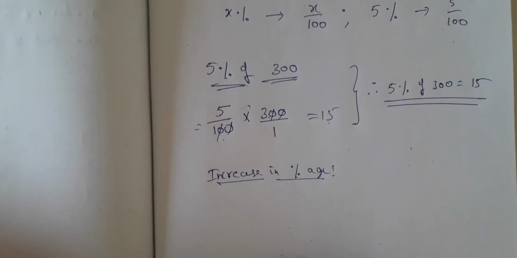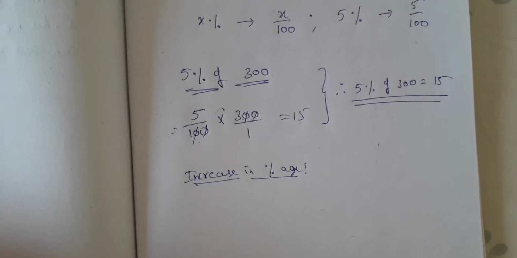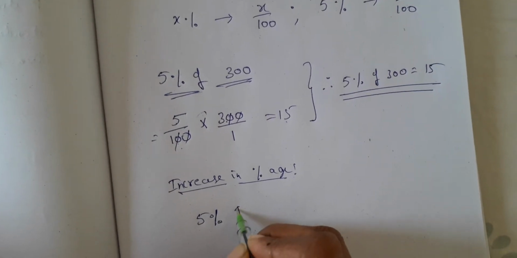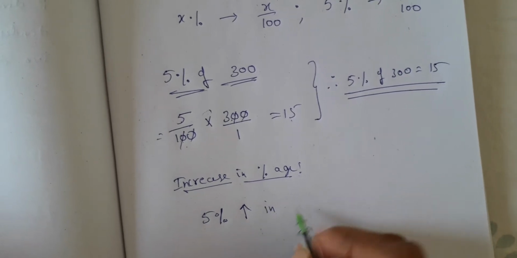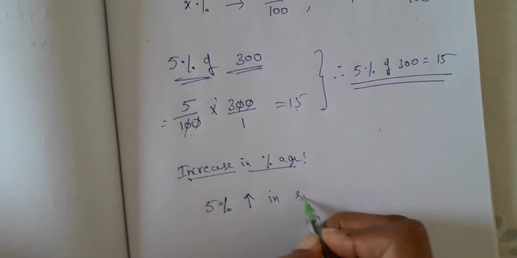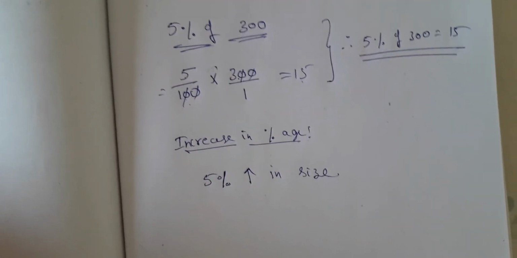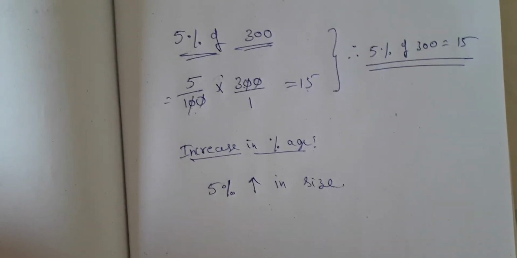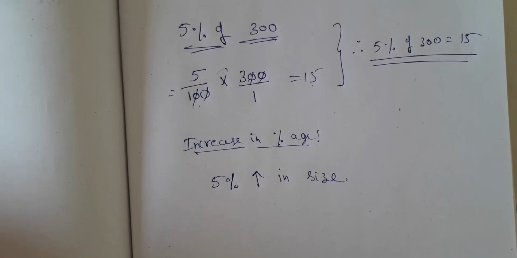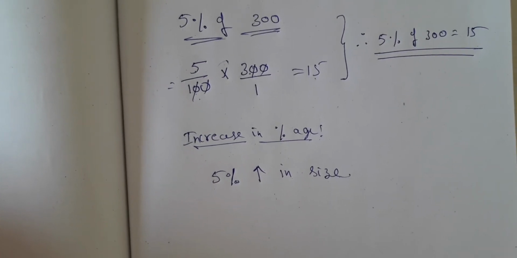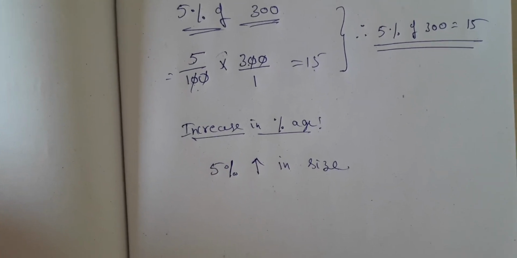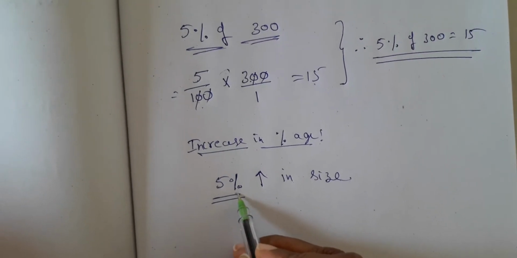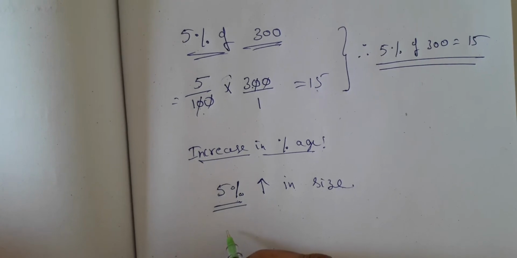Suppose I say there is a 5% increase in size, or whatever it is. So that means, when nothing is given, please children remember, we will always take it to be for 100. So for every 100, how much is increasing? 5 is increasing. So what will be the final value?